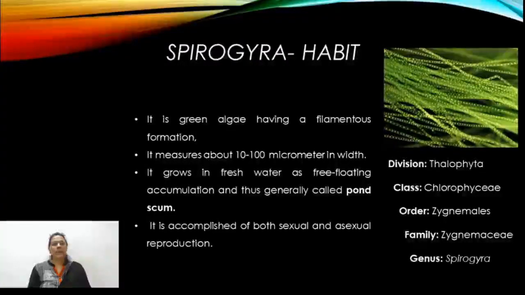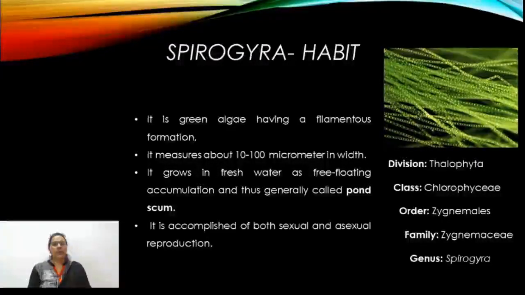Spirogyra is a filamentous alga found in fresh water. It measures about 10 to 100 micrometers in width. It grows in fresh water as free floating, accumulated, and thus generally it is called pond scum.